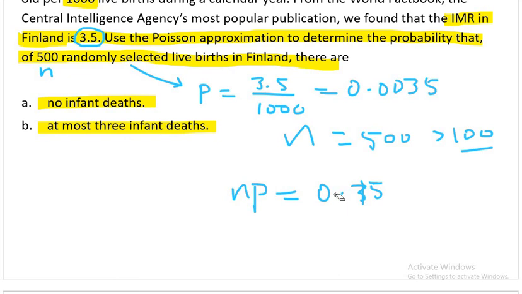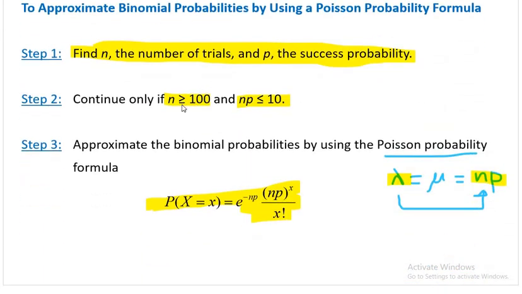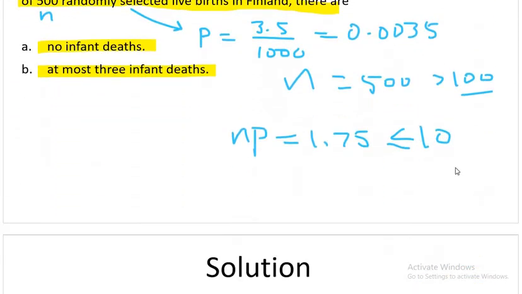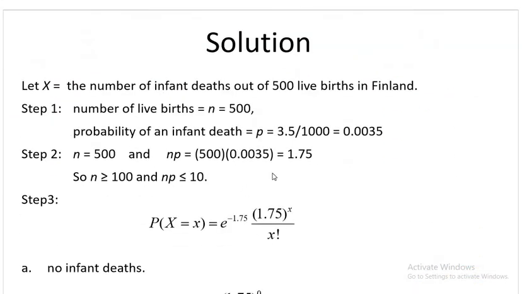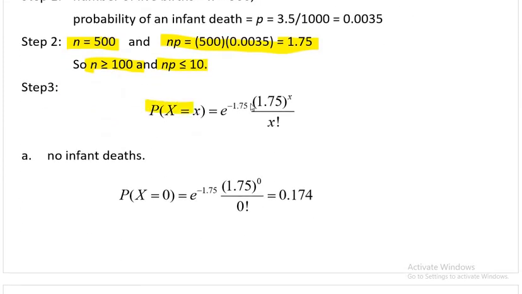So let me erase this. If you multiply N and P, you will get 1.75. So 500 into 0.0035. So see, this is less than 10. This is what we want. These were the two conditions: N should be greater than 100 and NP should be less than 10. So both are true now. So you see, my N is 500, which is greater than 100, and NP is 1.75, which is less than 10. So it means I can use the Poisson distribution instead of binomial.